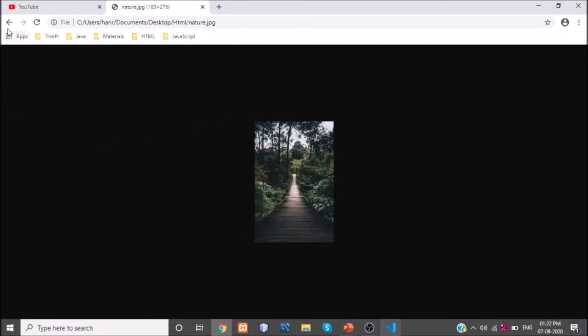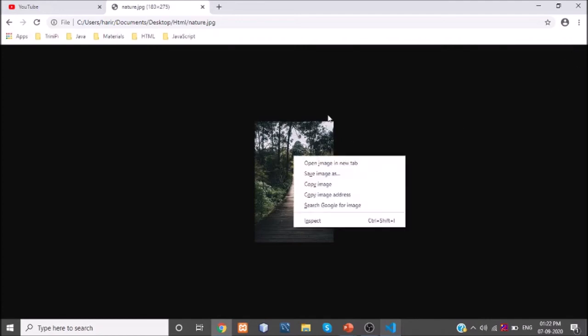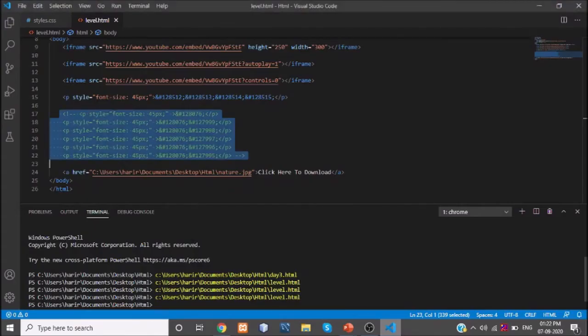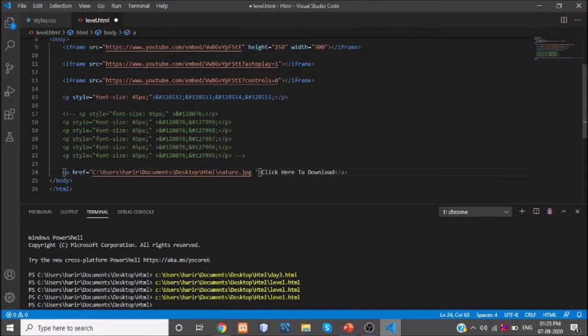So if you want to download this image, you don't have any option to download here. What you have to do is add a term called download, after specifying the JPEG and the path.